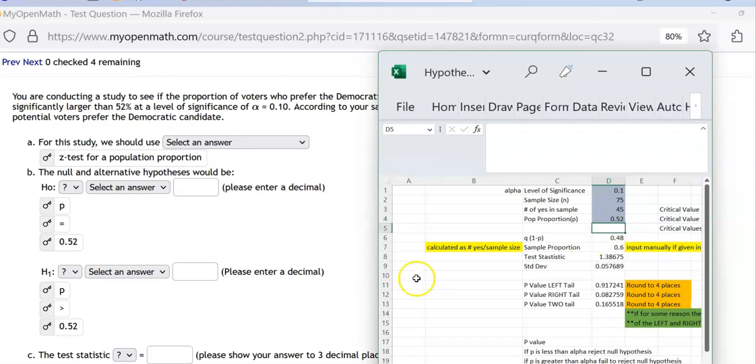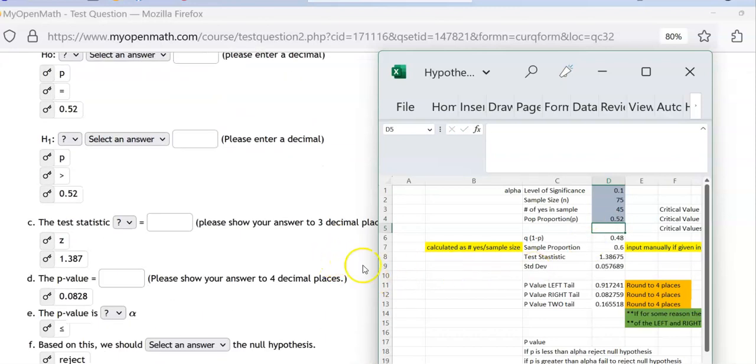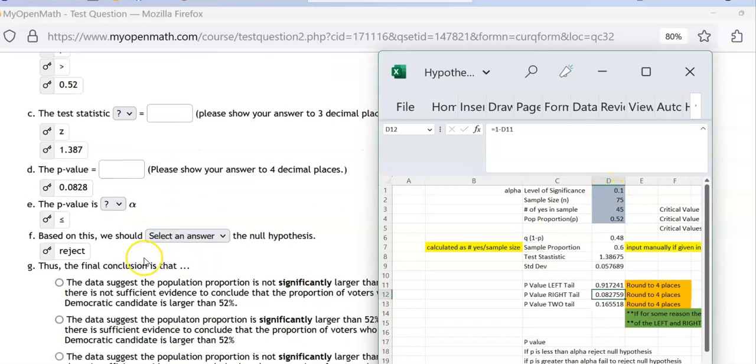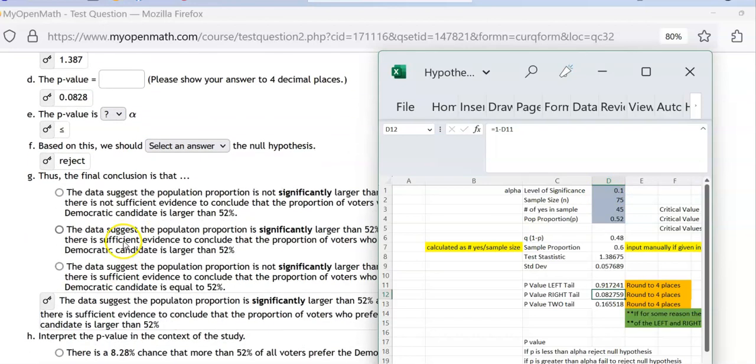Okay, all right. So the test statistic is a Z value, okay? It's 1.387 when you round correctly. And since it's a right tail test, this will tell you it's a right tail test, greater than. And that P value is 0.0828, rounded. And the P value, 0.08, is less than 0.1, which is alpha, level of significance, same thing. And when the P is less than alpha, we reject. Okay, we reject the null hypothesis.